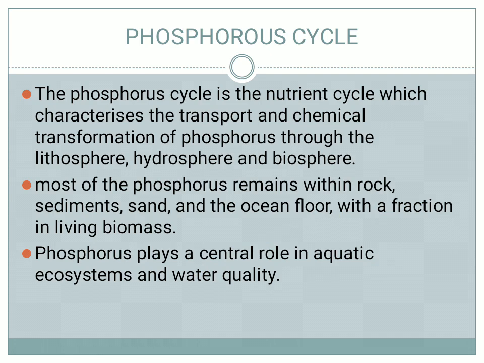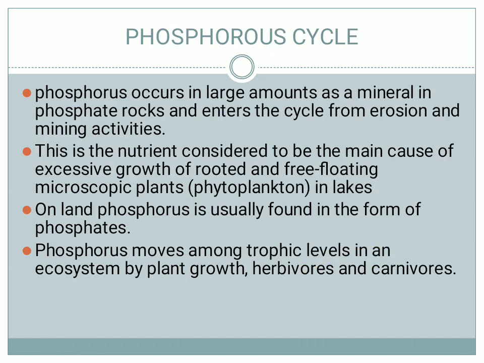Within the rock sediments and ocean floor, we have this phosphorus that is playing a very important role. And the main cause of the excessive growth of microscopic plants in the lakes is the phosphate. It is injurious if it exceeds a limit, and when phosphates come from the industries as runoff, that is very dangerous for the nearby lakes.